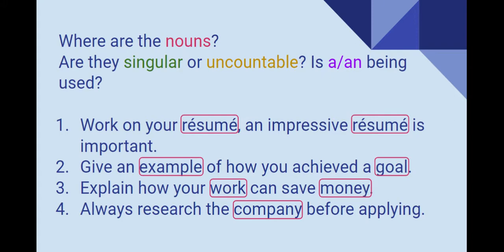Okay, let's check. So, for example, resume is a singular noun. Example and goal are also singular nouns. Company is also a singular noun. Now, we're using work and money, and they are uncountable nouns. If you noticed, the only nouns that have a or an are singular. An impressive resume, an example, a goal. You shouldn't use a when you have something uncountable. Let's take a look at this.